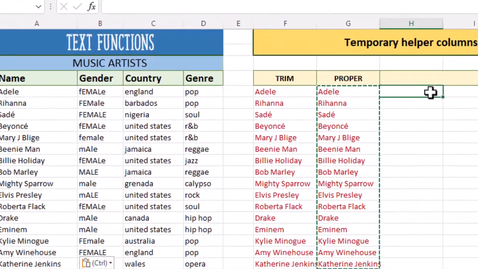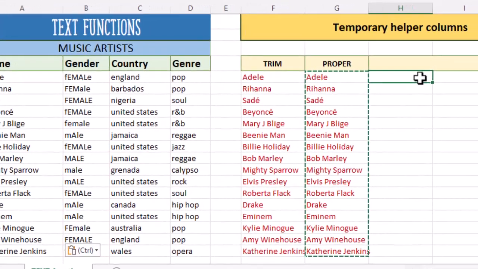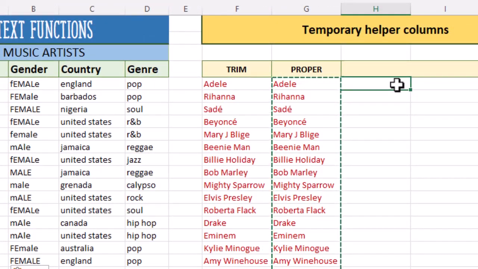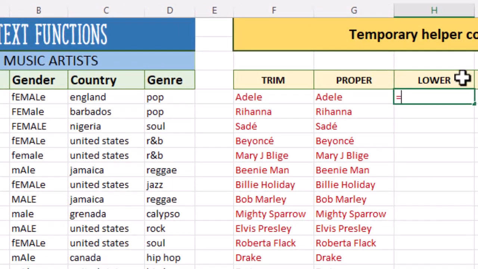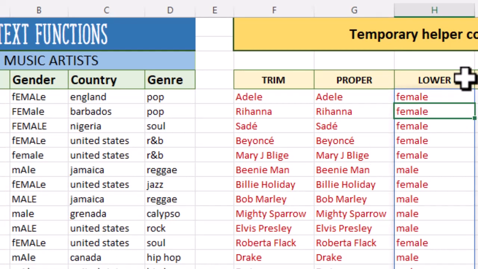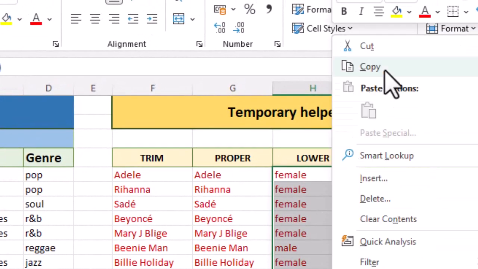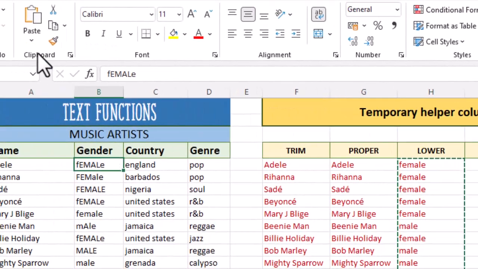With column B, we said we want it all to be lowercase. There is a simple function we can use for this, and the function is called lower. Let's type out this formula ourselves. Close our brackets, press enter, boom. Let's copy and paste our